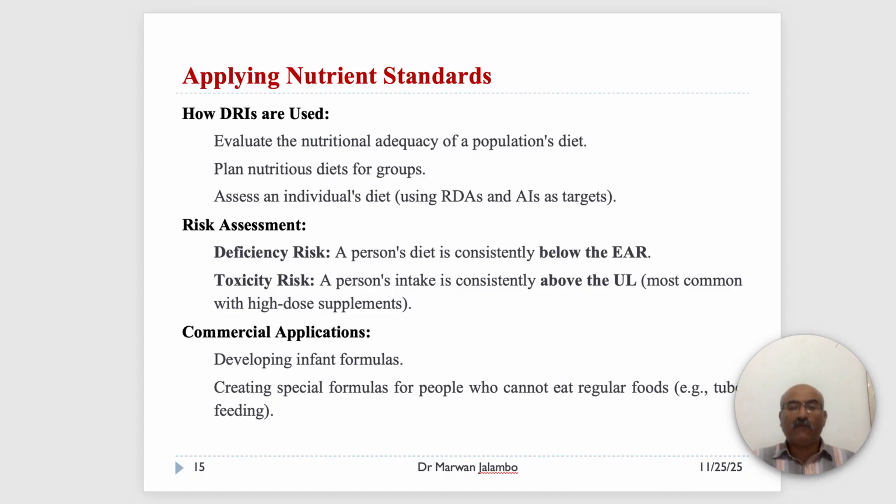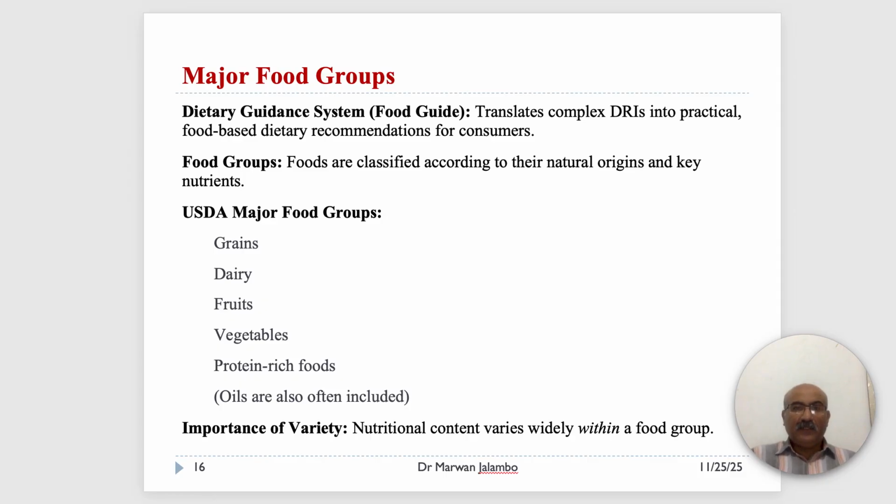This is where food groups come in. So, a dietary guidance system, or food guide, is what translates those complex dietary reference intakes into basic food-based dietary recommendations